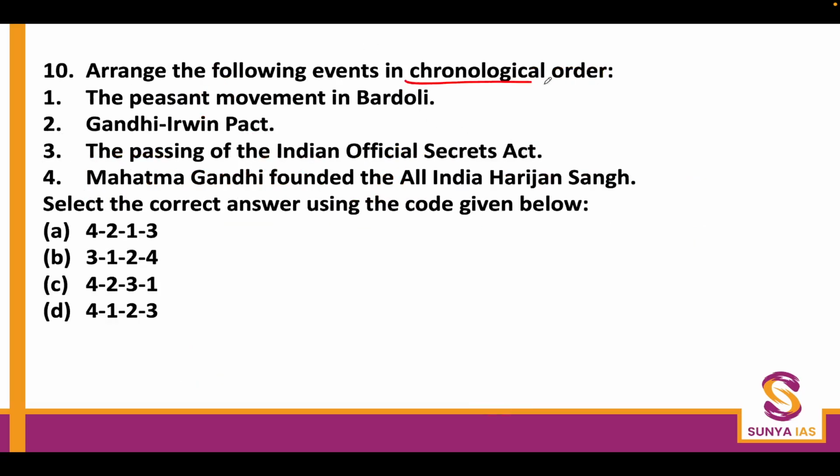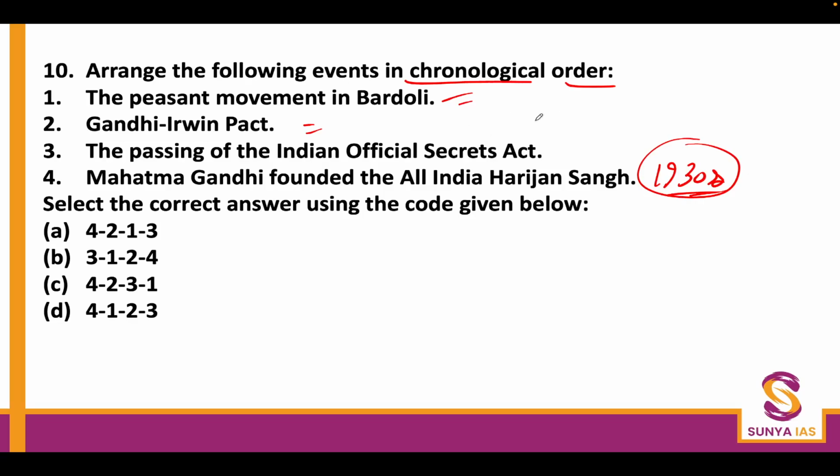Arrange the following events in chronological order: the peasant movement in Bardoli, Gandhi-Irwin Pact, the passing of the Indian Official Secret Acts, and Mahatma Gandhi founding the All India Harijan Sangh. Now, Mahatma Gandhi founded the All India Harijan Sangh in the 1930s after he came out of jail, after the end of the civil disobedience movement in 1934 onwards.